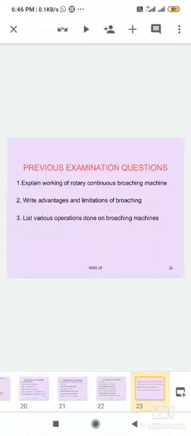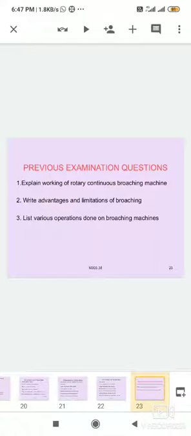Options such as cutting keyways, slots, drilling keyways, or grinding. We choose the answer: cutting keyways, holes and splines. These operations can be ticked in a competitive examination, where we get a 1 mark question.